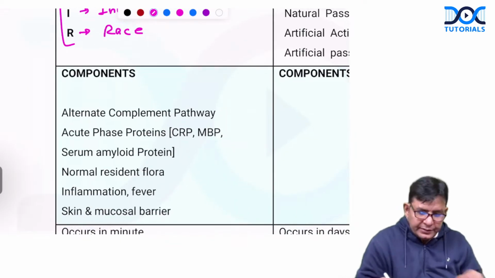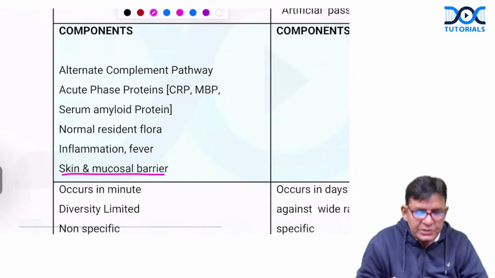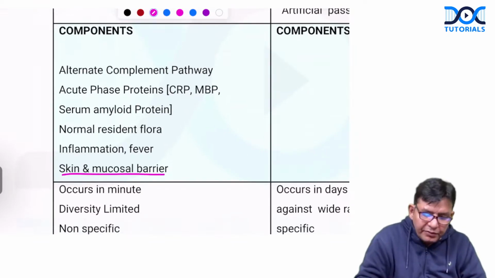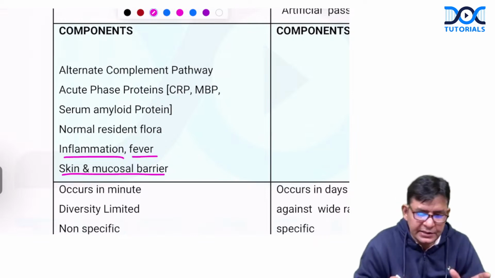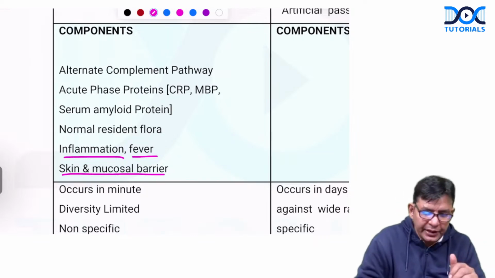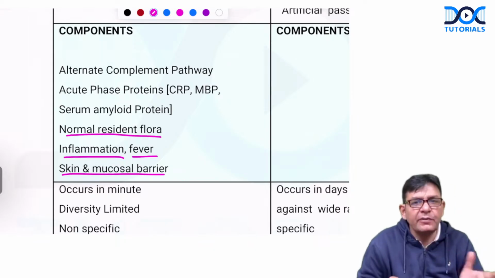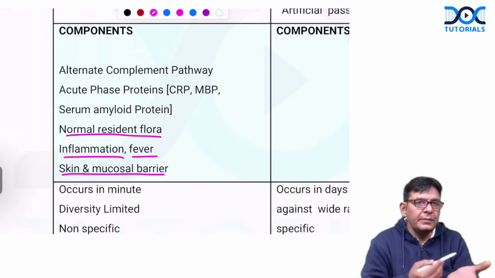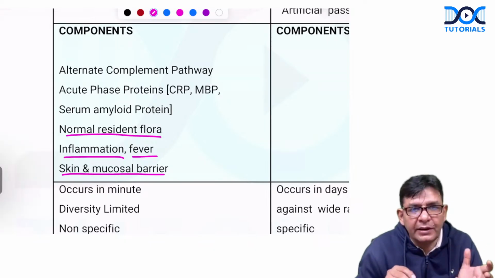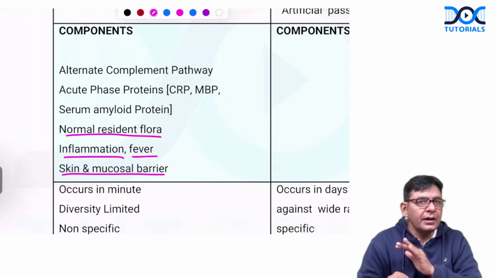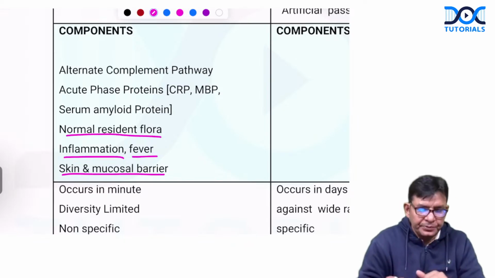Right from your skin and mucosal barriers, even your fever, even your inflammation of any sort in which CRP and all is raised. CRP is what? C reactive protein. Your normal resident flora, those particular bacteria which are there seemingly without any meaning, but actually they are not without any meaning. They help you to combat the pathogenic organism.